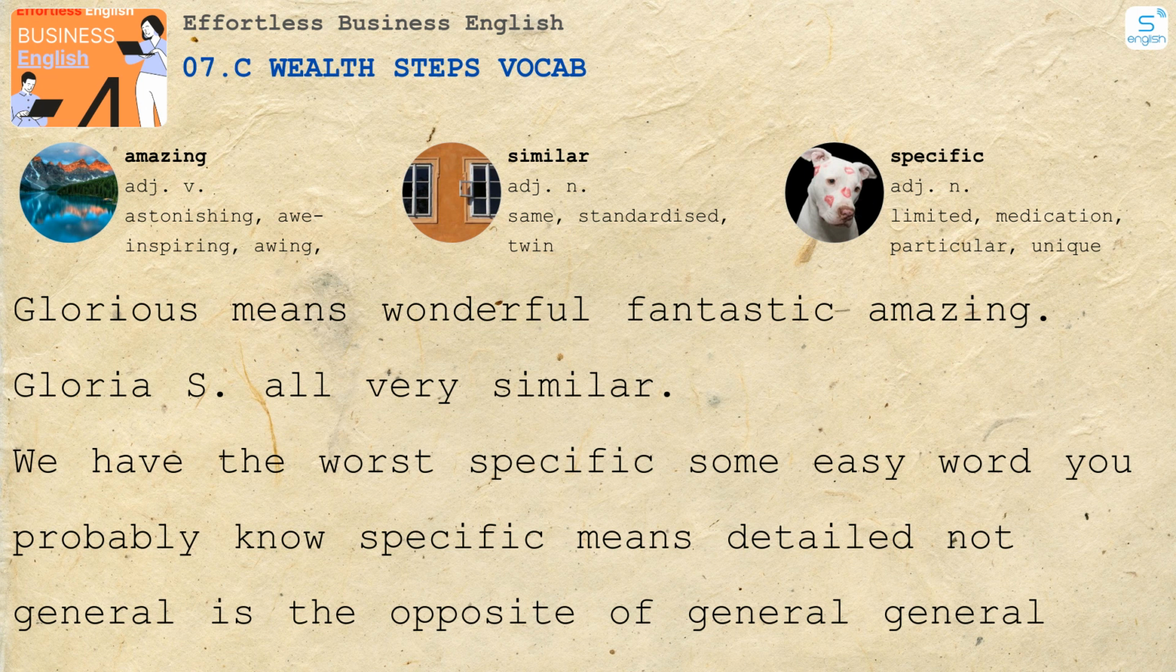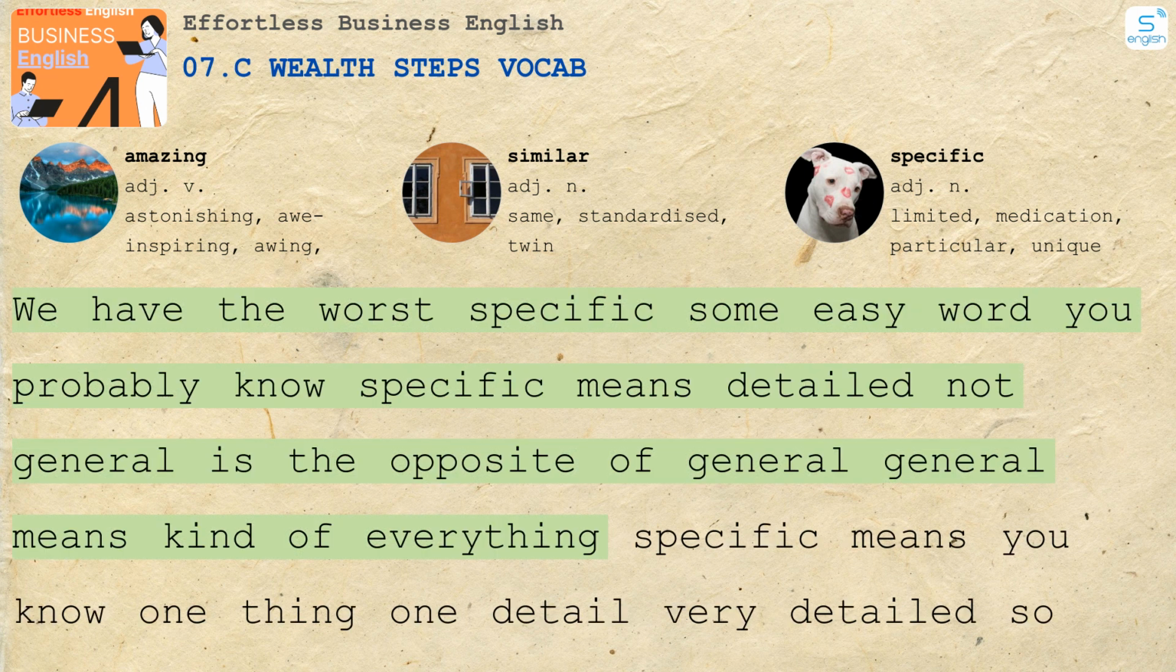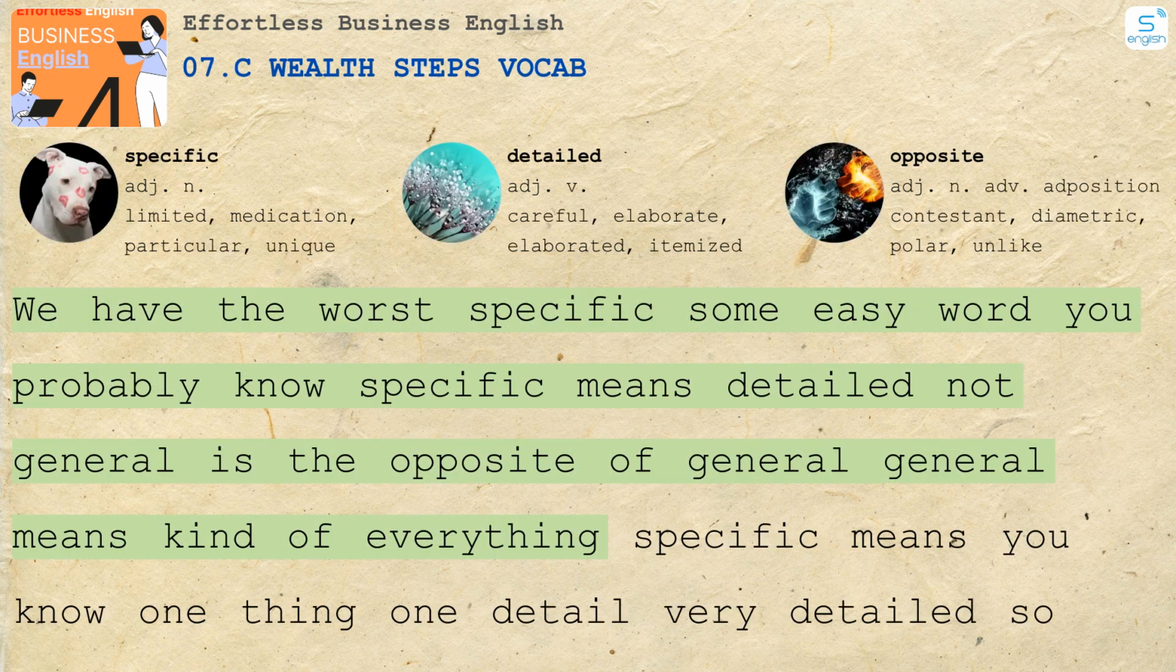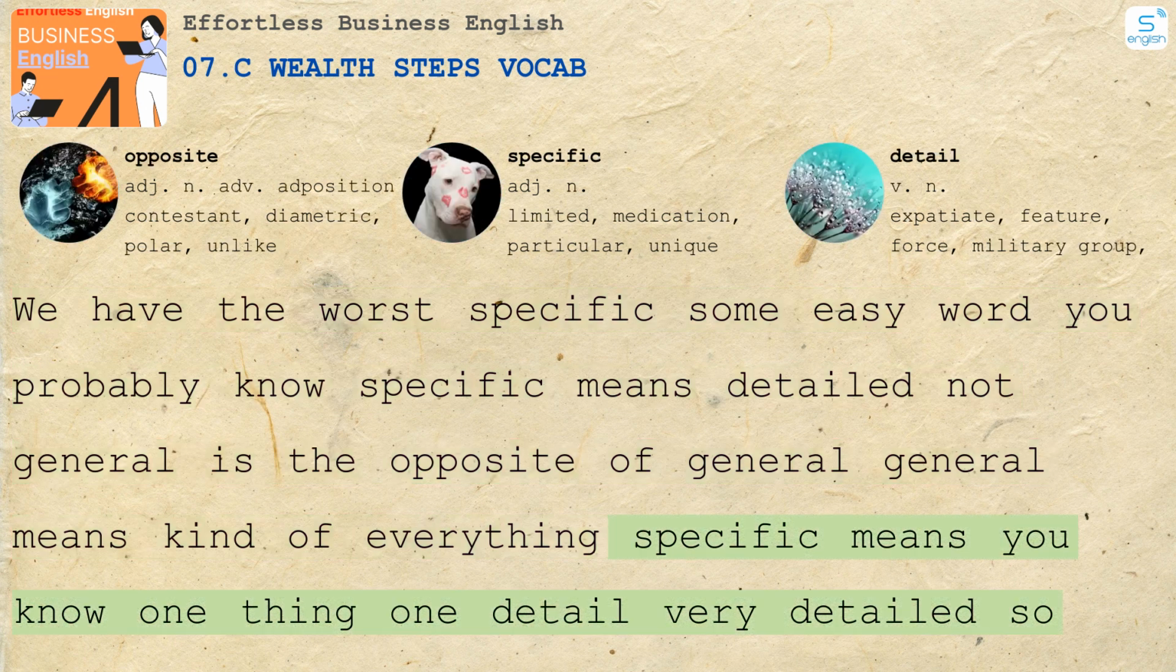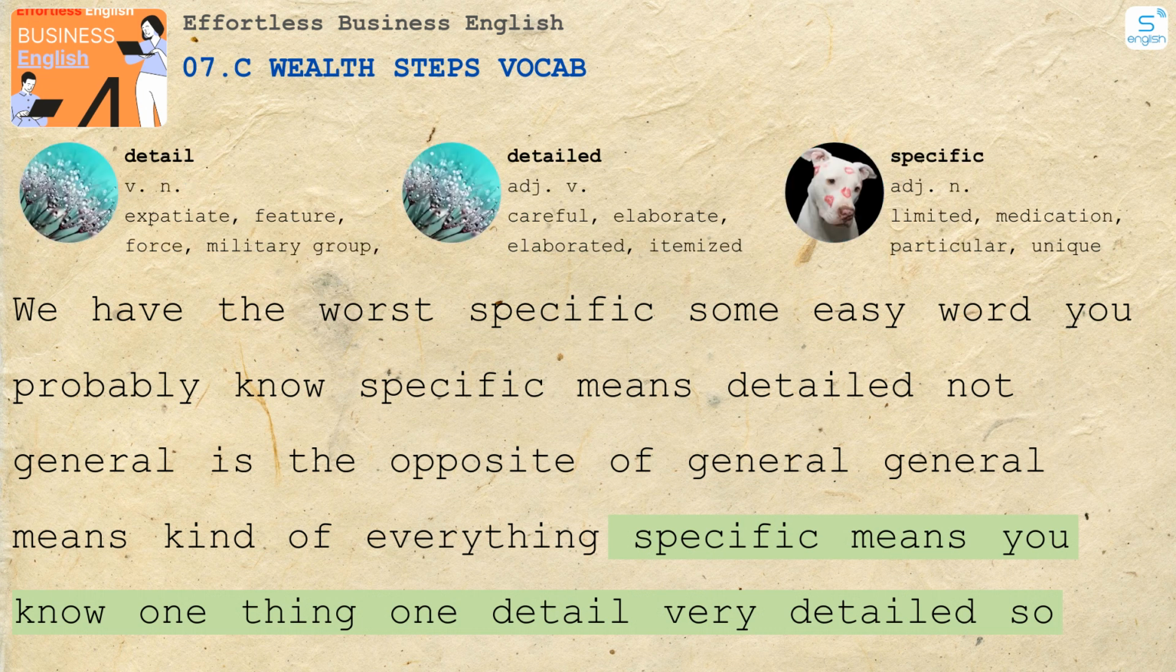Okay, and then we have the word specific. It's an easy word, you probably know. Specific means detailed, not general. It's the opposite of general. General means kind of everything. Specific means one thing, one detail, very detailed. So it means write the details of your dreams.